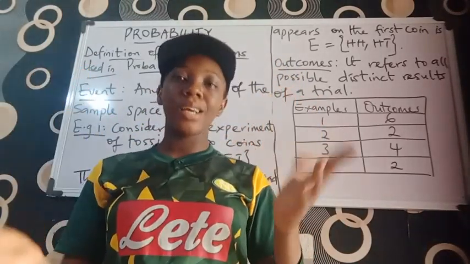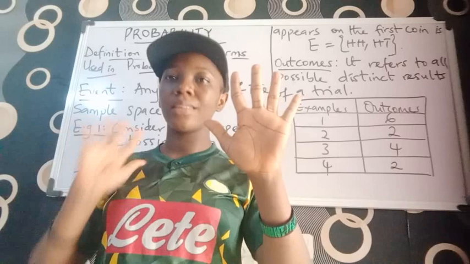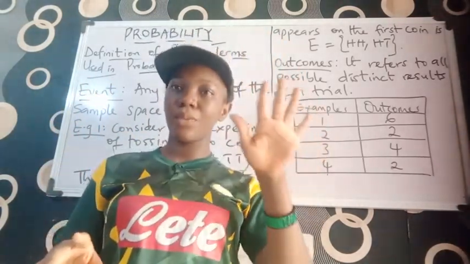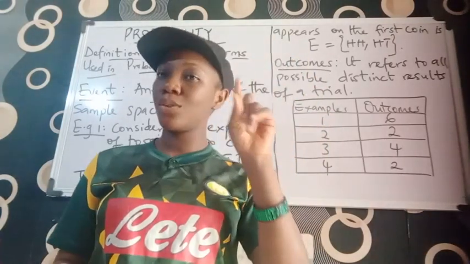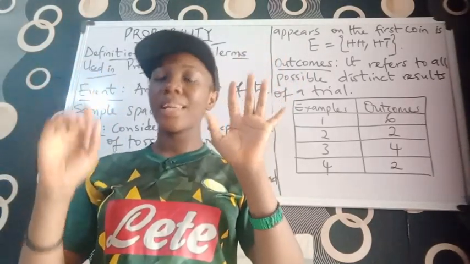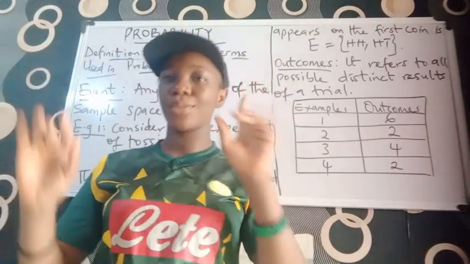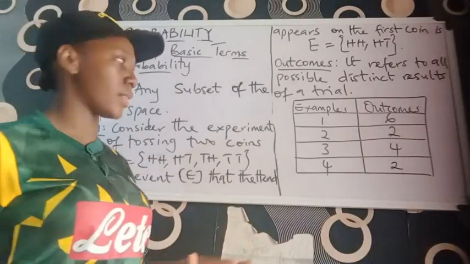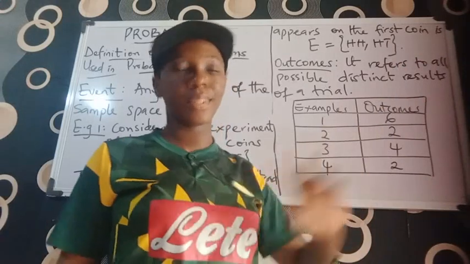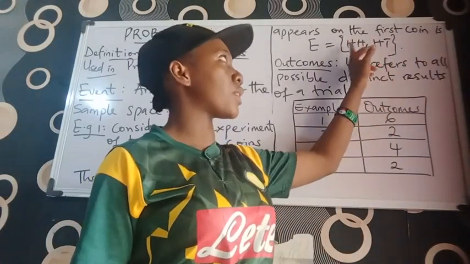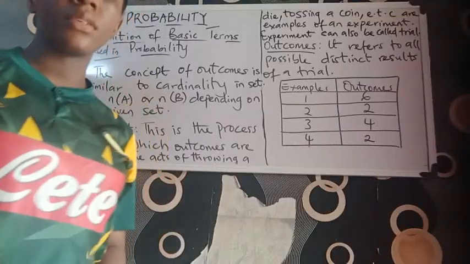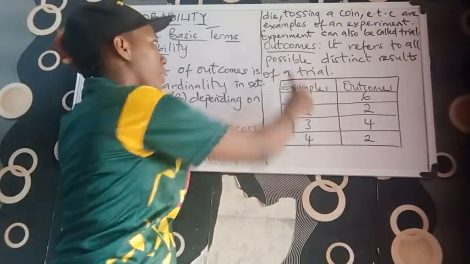Throwing it again will give me tail, tail. So how many heads do we see appearing on the first coin? 2. That is head, head and head, tail. So that is 2 subsets, and that's what we have here: head, head, head, tail. The head appearing first. Hope it's clear. Alright, so we continue from here.